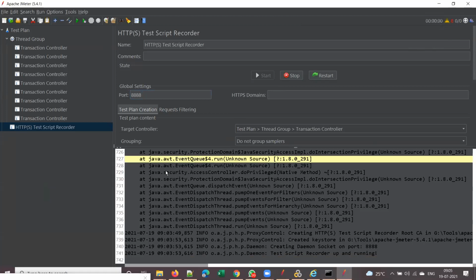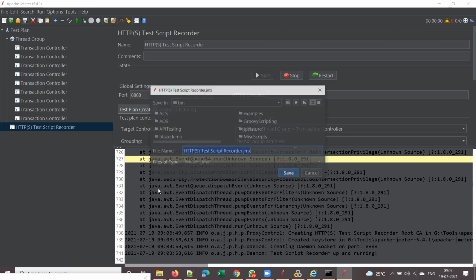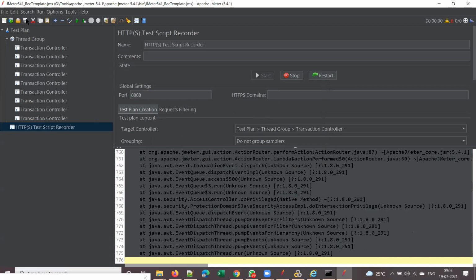Are you comfortable with this dark background, or shall we go with the white background? White background, Windows Classic, Windows theme. We'll go with the Windows theme, not an issue. I'll save this first of all. Let me save with some name: JMeter 541 recording template. REC template means recording template. I saved it.